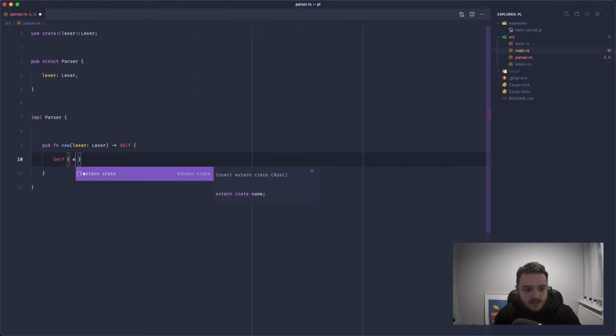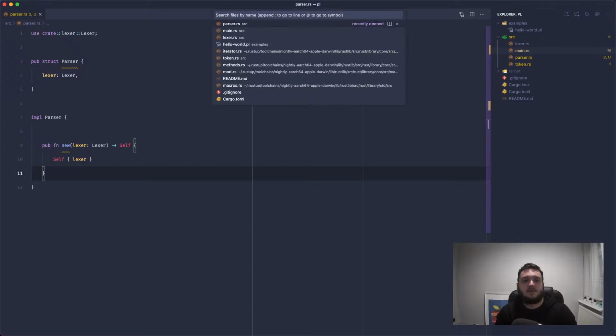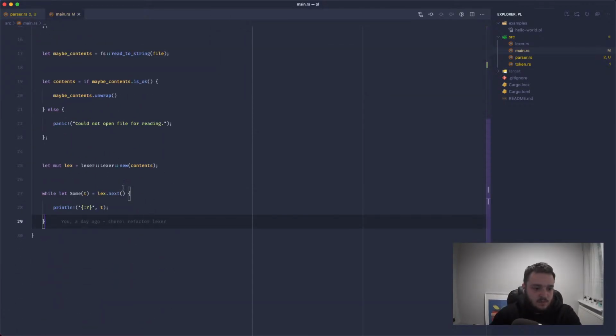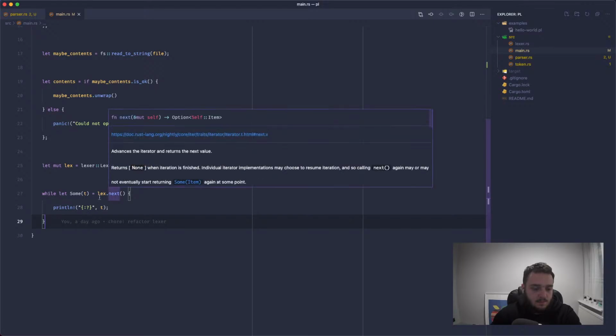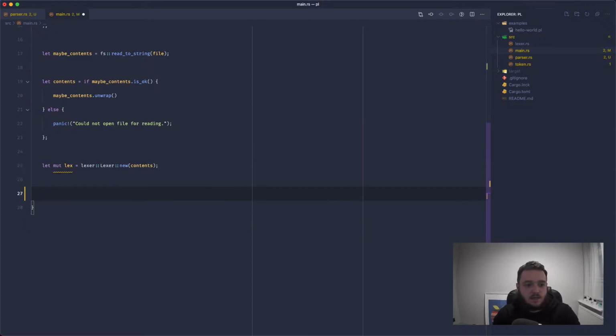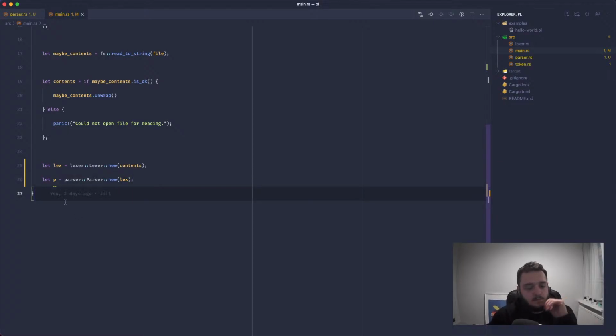And we're going to return self with that lexer. Perfect. So if I go into main.rs and I open up, we'll get rid of this for now. We don't need this to be mutable, I don't think, but we'll let p equal parser new, and we'll just pass in lex. Perfect.